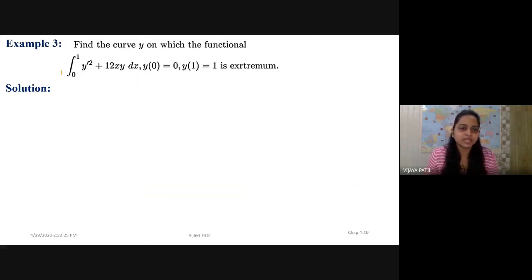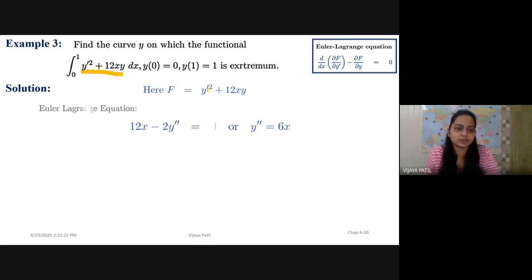One more example. Integration from 0 to 1 of y dash square plus 12xy dx, with y of 0 is 0 and y of 1 is 1. I need to find out the extremum value. So this is the function f, y dash square plus 12xy. This is the Lagrange equation. And then what is it? After just putting the values over here, I'm going to get 12x.